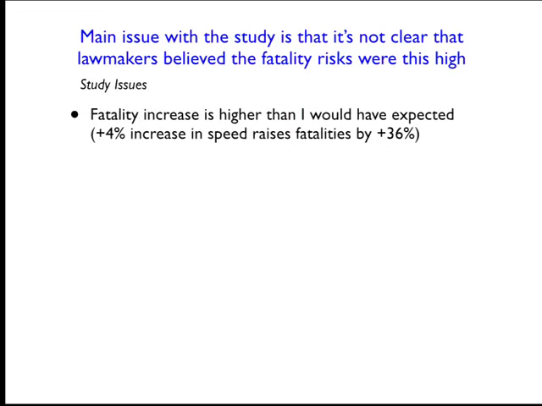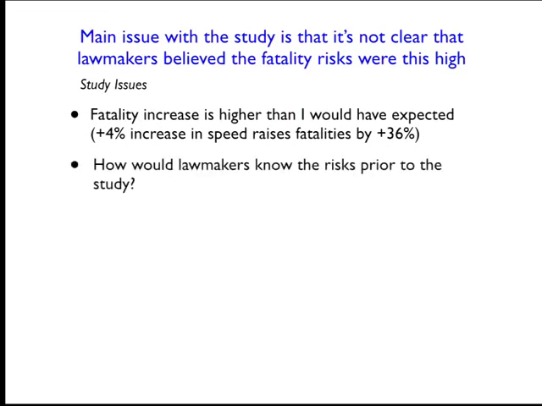You're getting only a 4% change in speeds, and yet you're seeing fatalities increase by almost 10 times that amount. And it's not clear to me how the lawmakers would have known the risks prior to the study. So we're assuming the lawmakers are informed and know what the change in fatalities was going to be. But if it's common knowledge what the relationship between speed limits and fatalities is, then it's not clear why the authors need to estimate that, like they do in the paper, right?